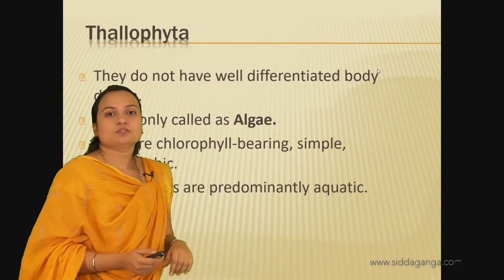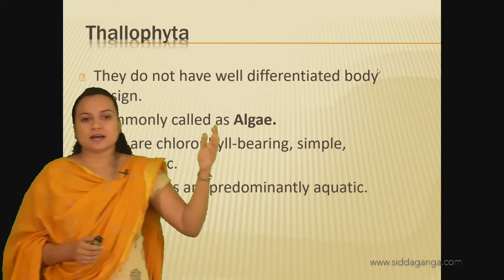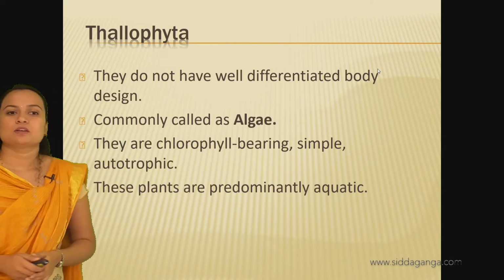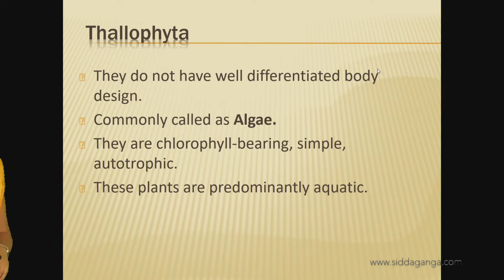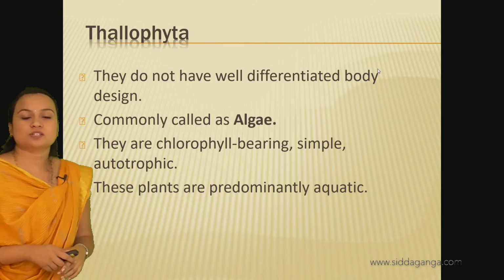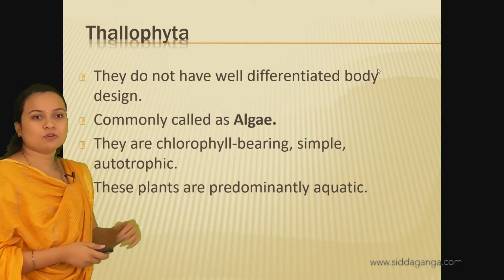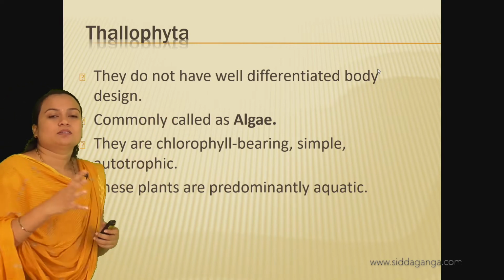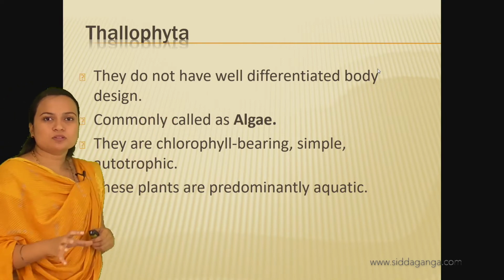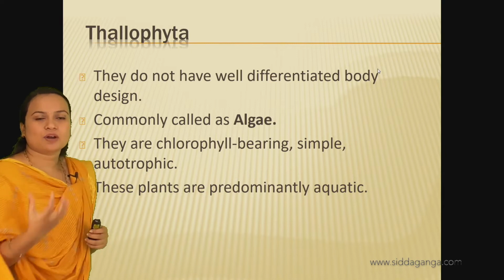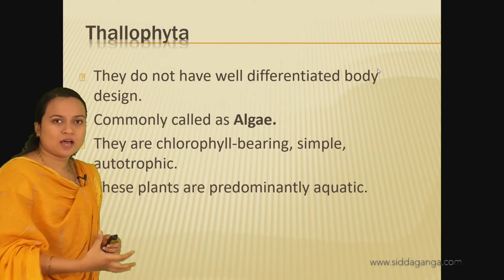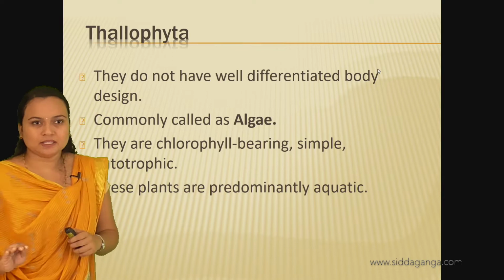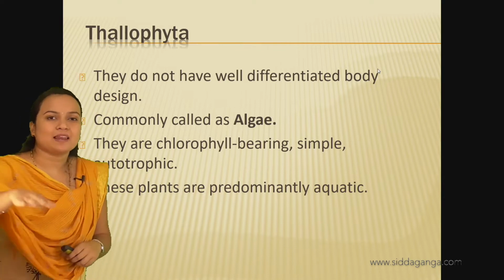Now, moving to the Thallophyta. So, these are some brief characters. These Thallophyta do not have a well differentiated body design, as I said before. They do not have distinct body parts like roots, stem, leaves, branches, fruits, flowers. They don't have anything. The body will be like a thallus.